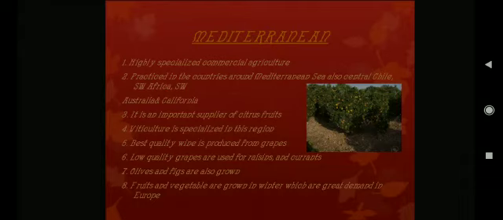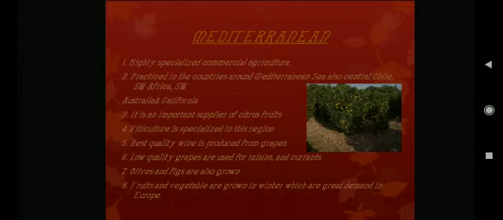Mediterranean agriculture is practiced in the countries around the Mediterranean Sea, also in Central Chile, Southwest Africa, etc. It is an important supplier of citrus fruit. In Mediterranean areas, the main crops are fruits and flowers. Viticulture is specialized in this region.